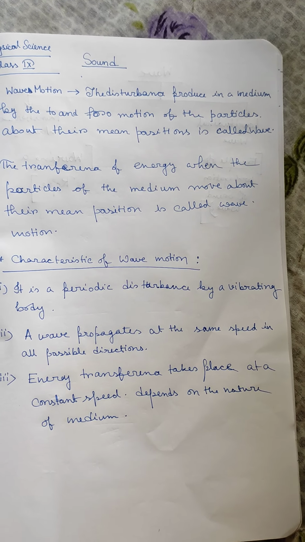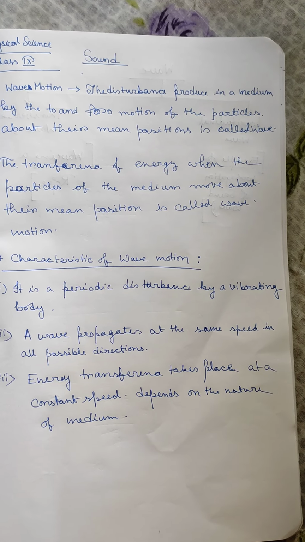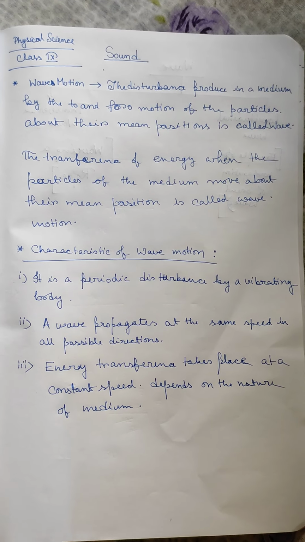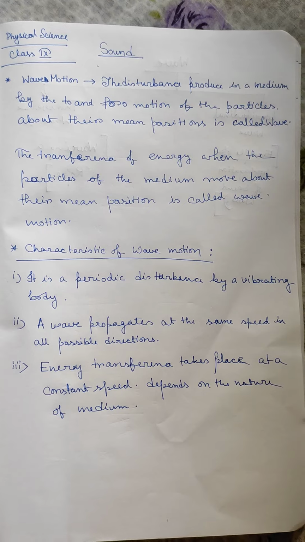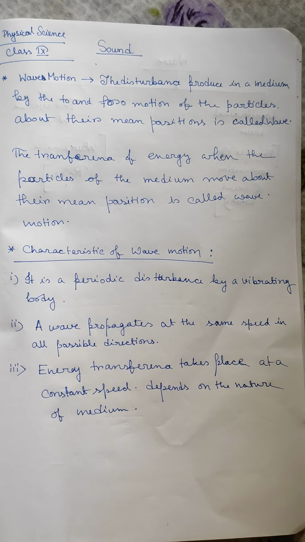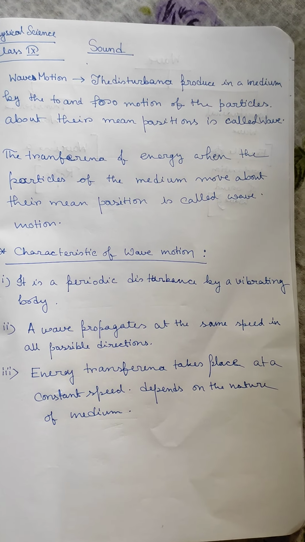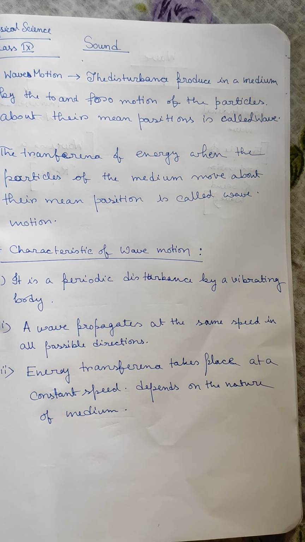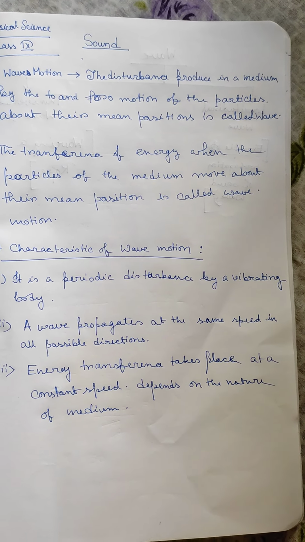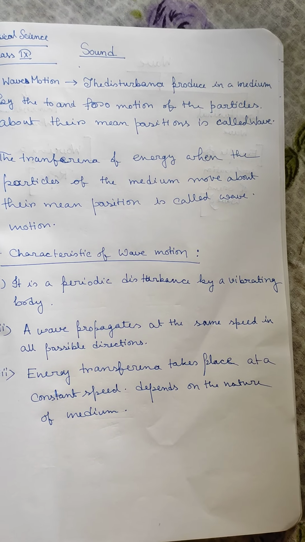The disturbance produced in a medium by to and fro motion of the particles about their mean position is called wave, and the transference of the energy when the particles of the medium move about their mean position is called wave motion.